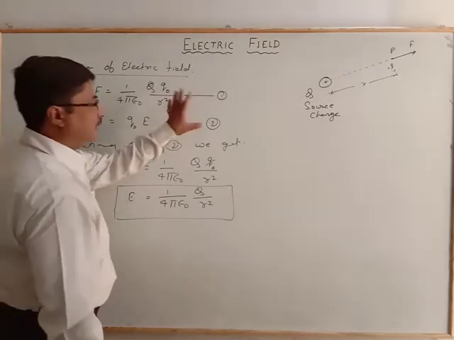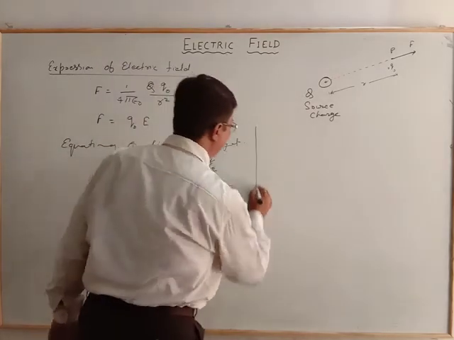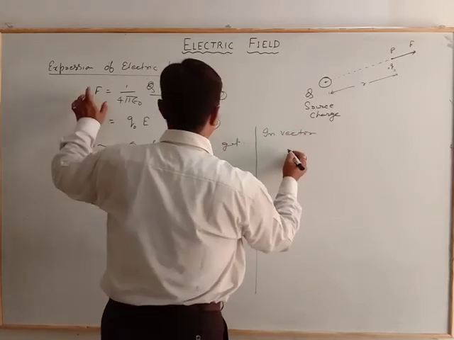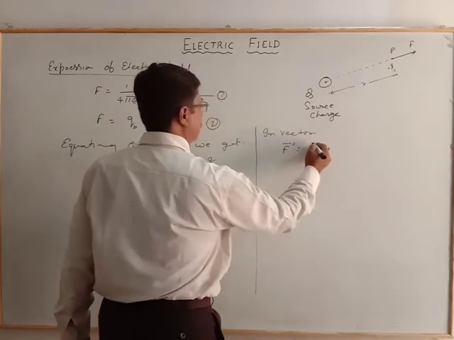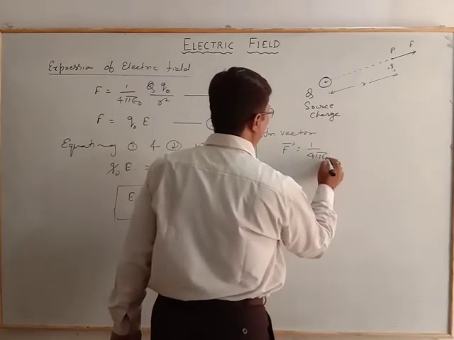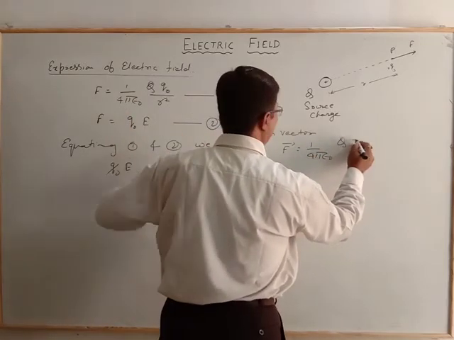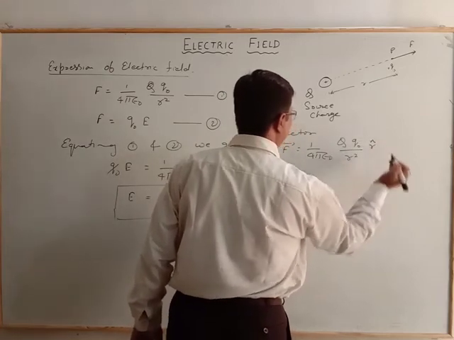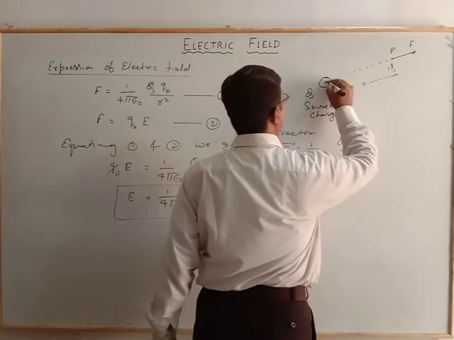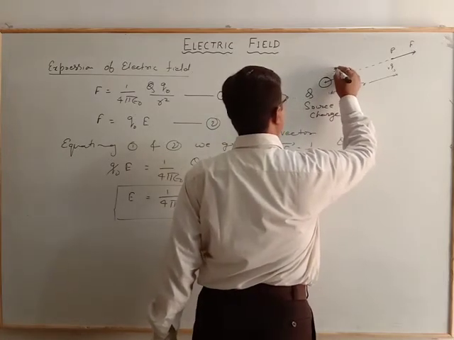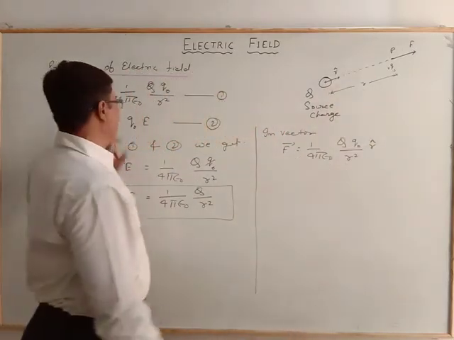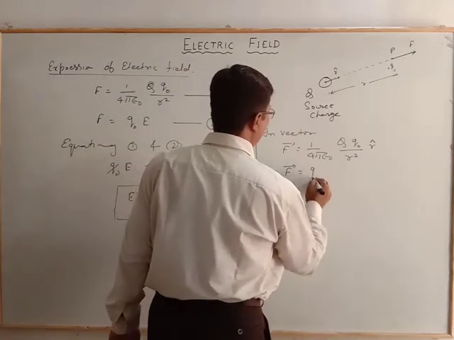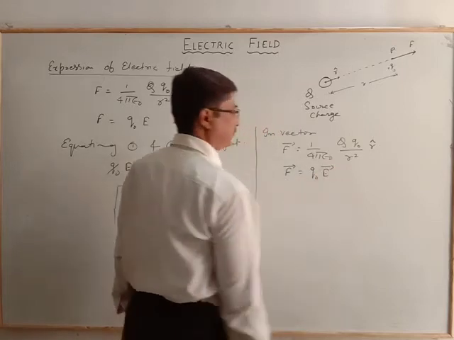Now whenever we take the vector representation of this, the force vector is equal to 1 by 4 pi epsilon naught Q into Q naught by R square, and here we take the unit vector. And the force is also represented as F vector is equal to Q naught into E vector.